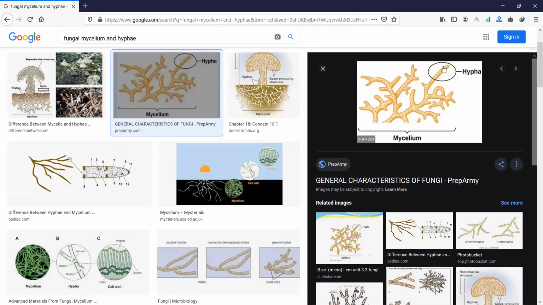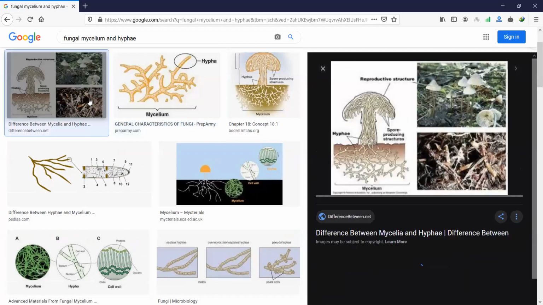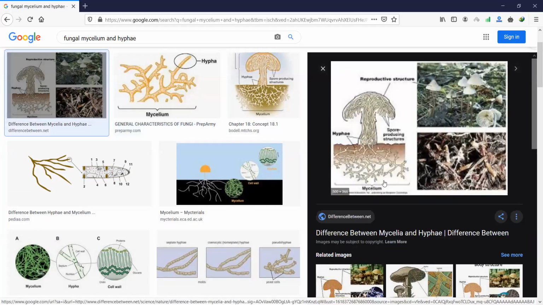This is how the fungi are produced mostly. You can see this diagram as well. You see this is mycelium, and these are hyphae, which are originating out of it, multiple. This entire thing is known as mycelium. So this is the difference between mycelium and hyphae. Hypha and hyphae are singular and plural, and mycelium and mycelia are again singular and plural.